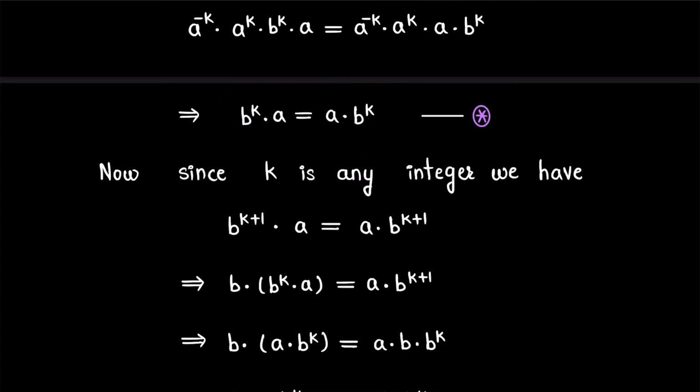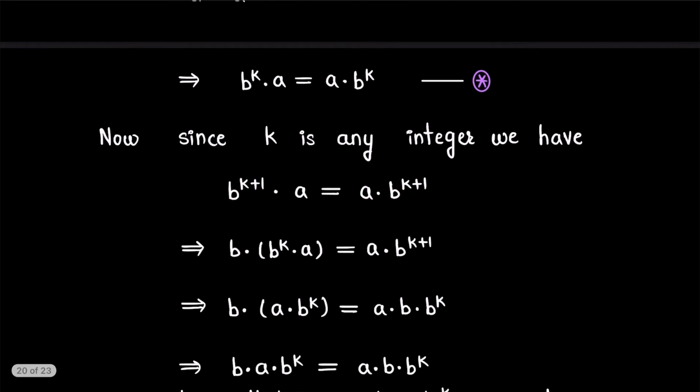Now since k is an arbitrary integer, this expression star will be true again for the integer k+1, as it is true for any integer k, so it will be true for k+1 also. So we get this expression.